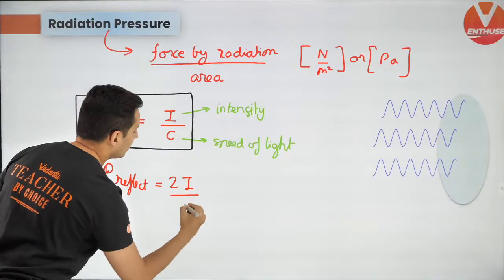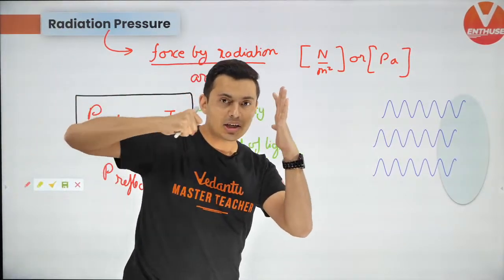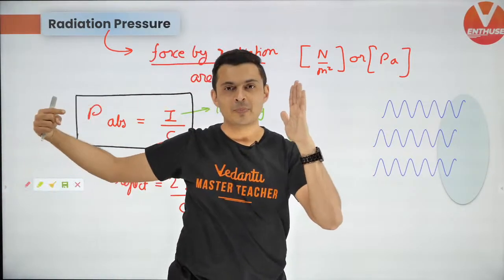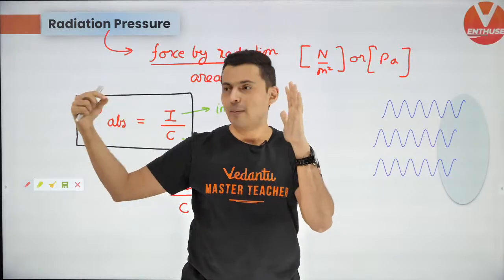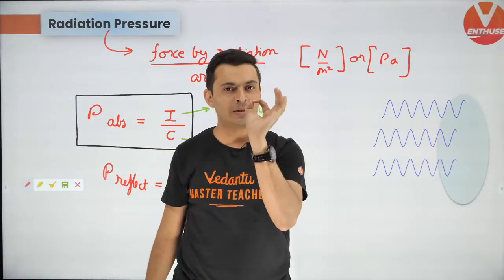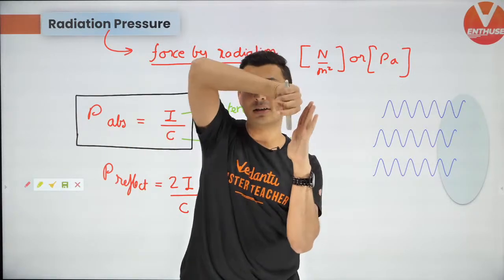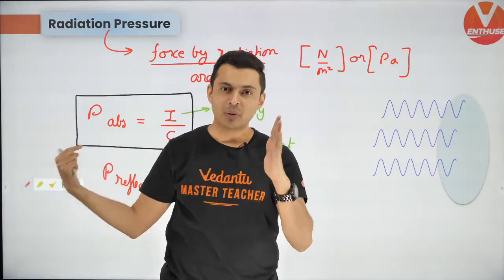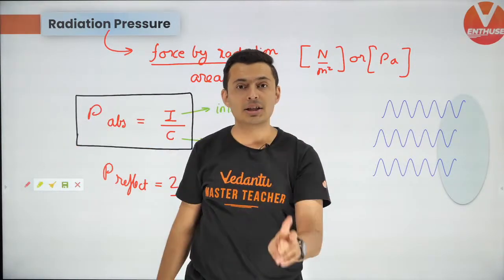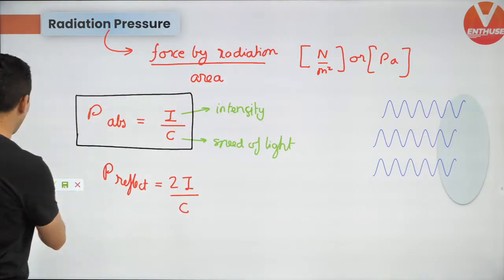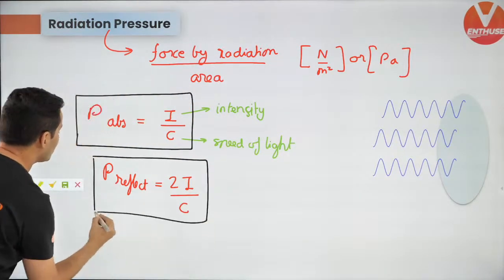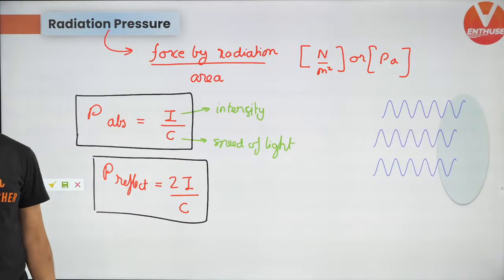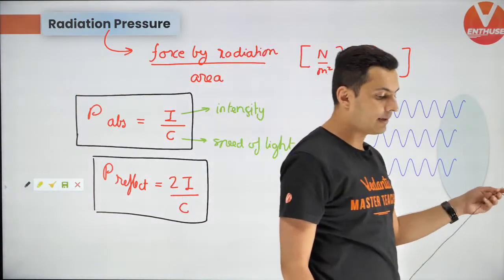So, having said this, this is the formula for absorption, but when it is reflecting, then it is twice of that. Why? Because one pressure will be when it falls onto it, and second pressure will be when it leaves. It's like the change in the momentum. If a mass comes and stops, change in the momentum is mv. If a mass comes, stops, turns and goes back, then change in the momentum is 2mv. So think of it that way. When the light falls and reflects back, then the change is twice. So that's why it is 2I by C. Keep this in mind. So read the question carefully, whether it is a reflecting or absorbing surface. Yes, 2I by C.